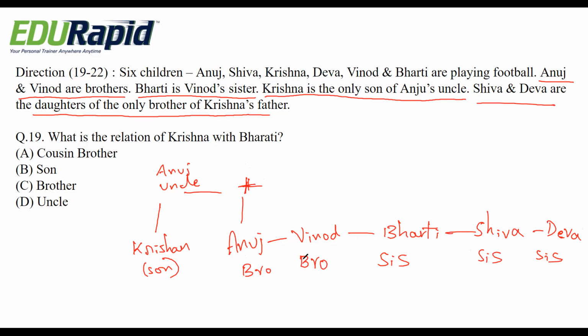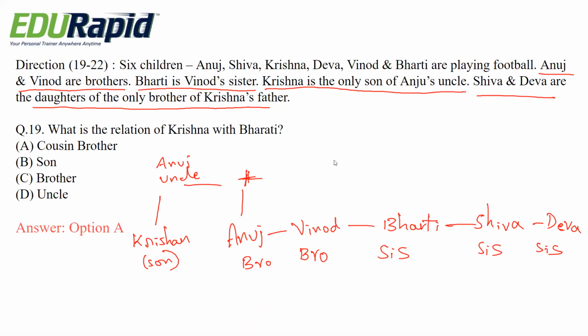So based on this, what is the relation of Krishna with Bharati? So Krishna and Bharati are cousins. So Krishna is a cousin brother for Bharati. So the answer is option A. Cousin brother is the right one. Krishna becomes cousin brother for Bharati.